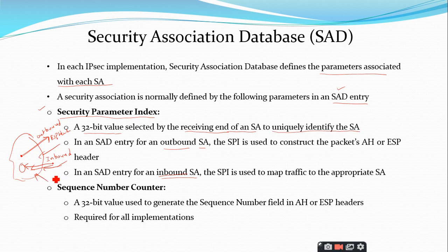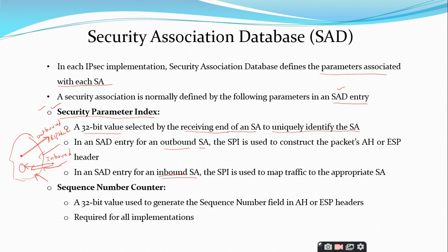Based upon that SPI, it will decide, oh, this is the SPI related to the security association. So I need to invoke that particular policy. So again I will go to the SPD and I will check the policy. Based upon the policy, I need to process. So the identification of the security association is done by this security parameter index.